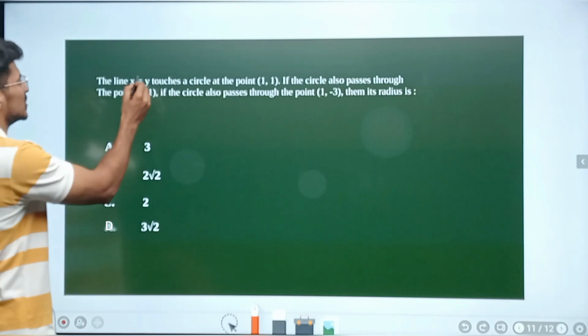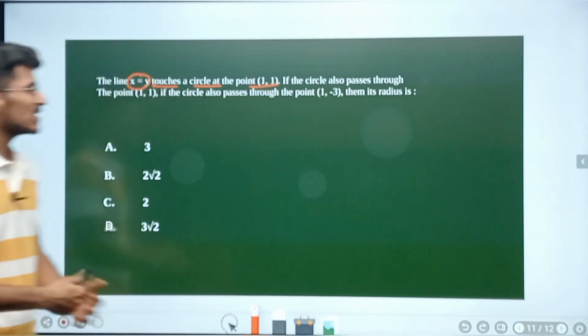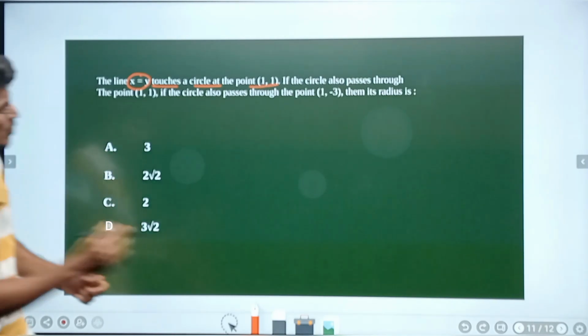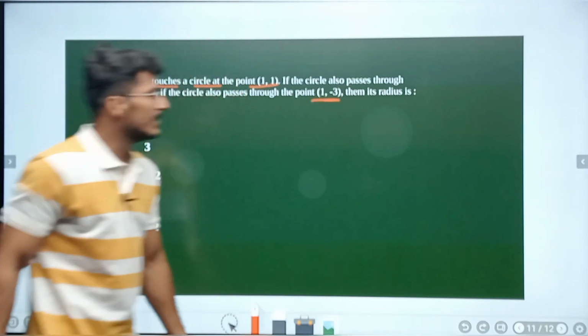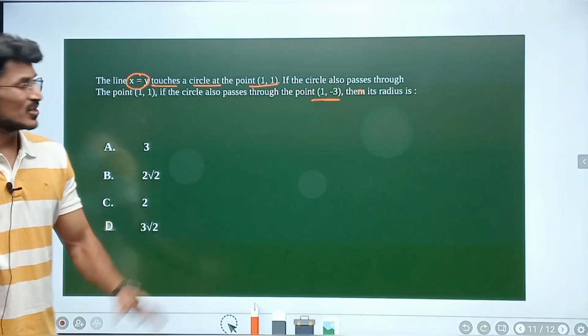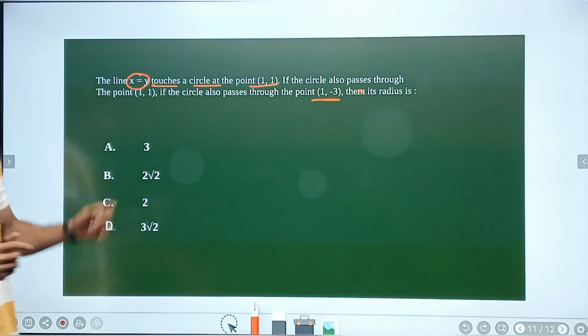See, the line x is equal to y touches the circle at the point (1, 1). The circle also passes through the point (1, -3), and then its radius is asked. So this concept is from family of circles. This family of circles concept is one of the very, very important concepts from circles.